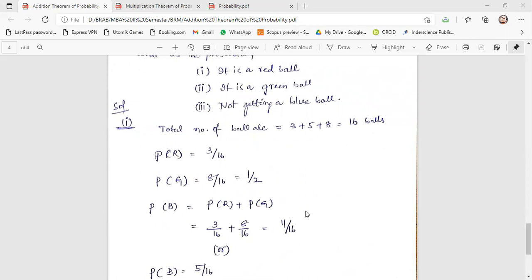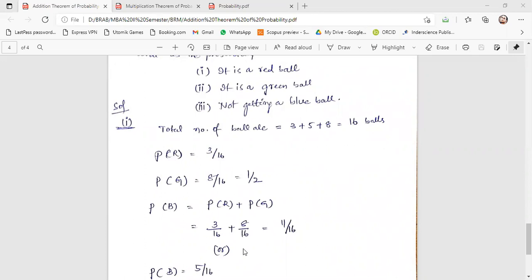Correct. So simply, if somebody asks the probability of red, it is the number of red balls divided by the total number of balls. There are 3 red balls and the total is 16, so 3 by 16. Green balls are 8 out of 16, so 8 by 16, which equals 1 by 2. Now not getting blue means you can add these two: 3 by 16 plus 8 by 16 equals 11 by 16.